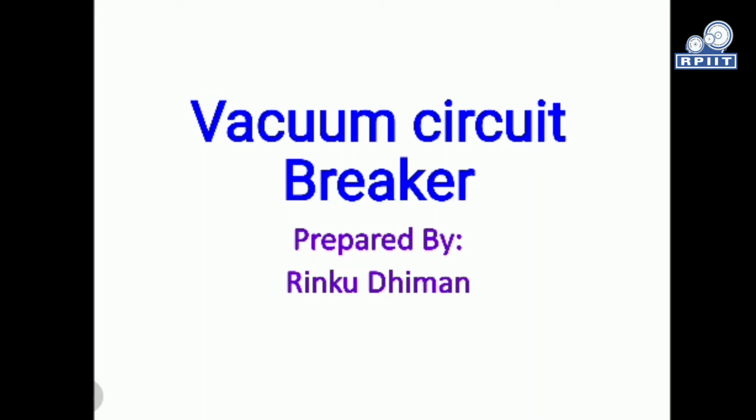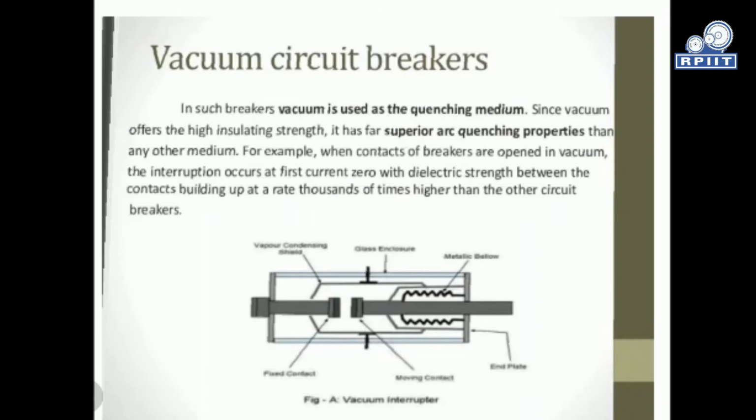Vacuum circuit breakers basically use vacuum as a quenching medium. Vacuum offers a high insulating strength, which is the main reason we utilize it as a medium of arc quenching.